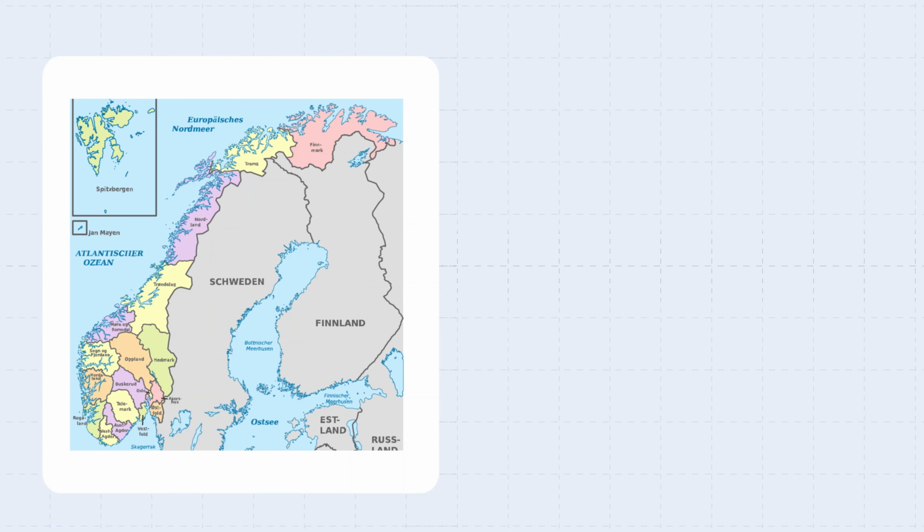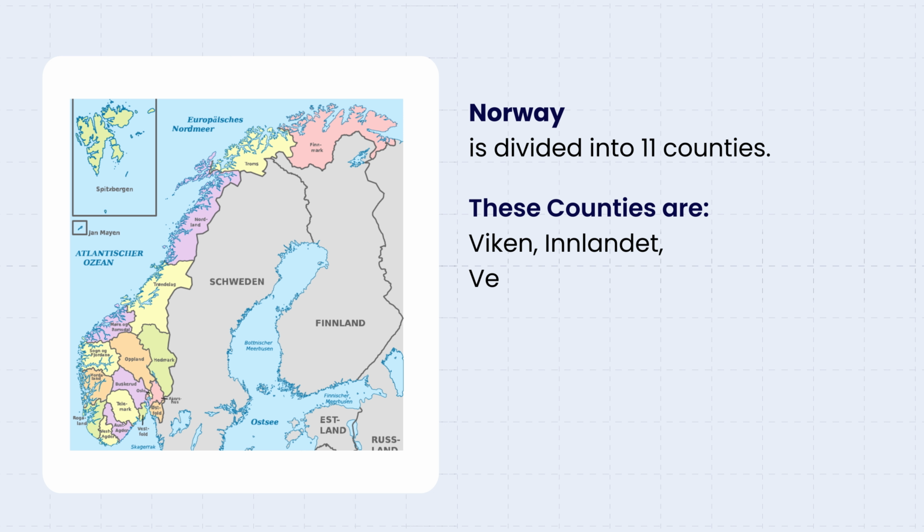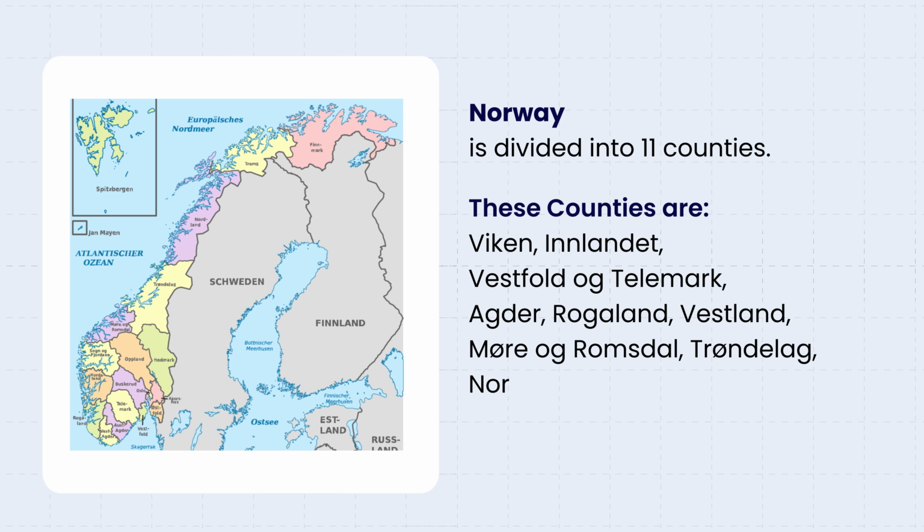Norway is divided into 11 counties. These are Viken, Innlandet, Vestfold og Telemark, Agder, Rogaland, Vestland, Møre og Romsdal, Trøndelag, Nordland, Troms og Finnmark, and Oslo.